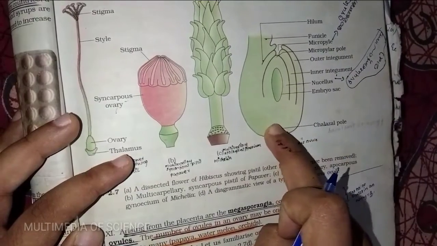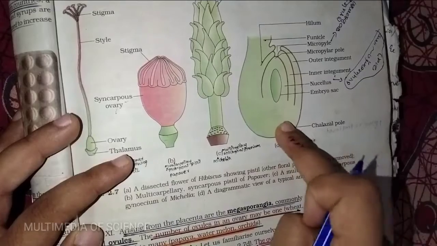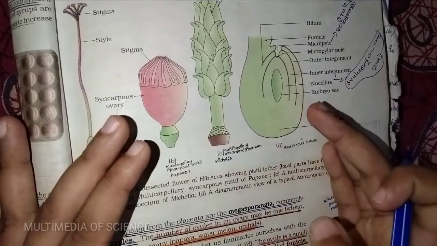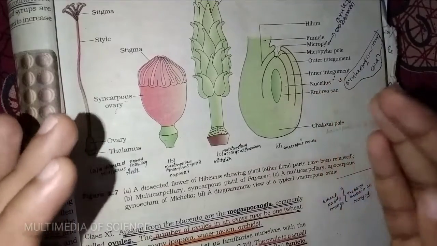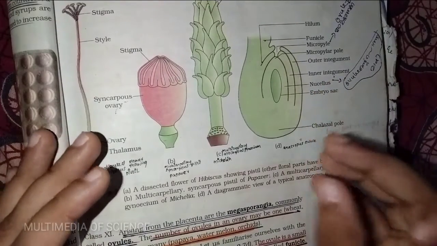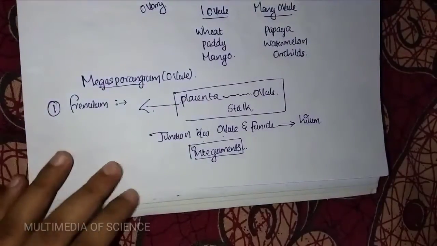The basal part of the ovule is named what? The chalazal end, where the chalazal pole is present. Then the ovule is enclosed by the integuments, and within these integuments a mass of cells is present. That mass of cells is called what? Nucellus.